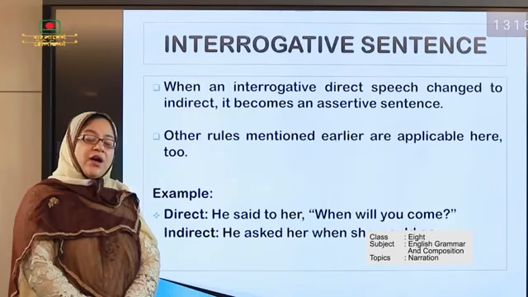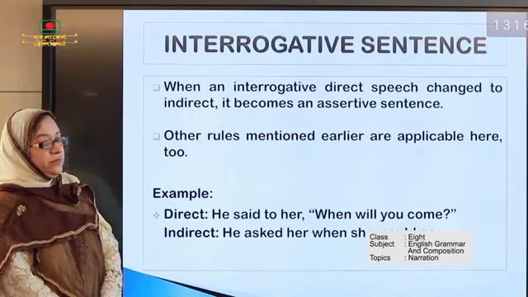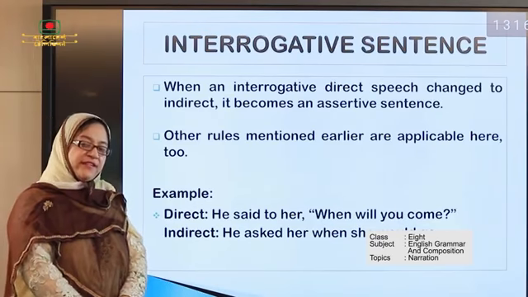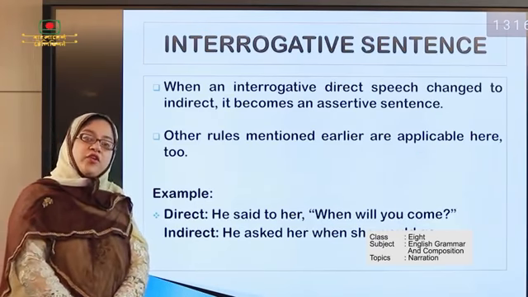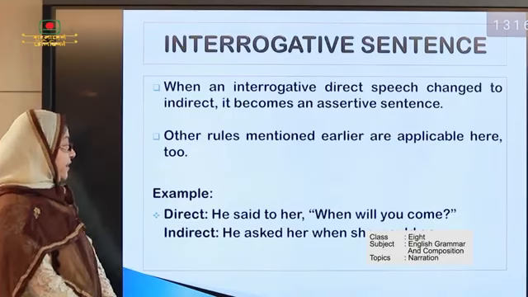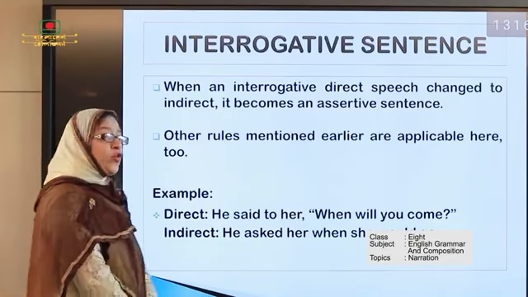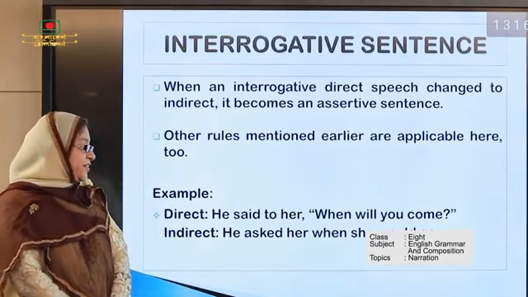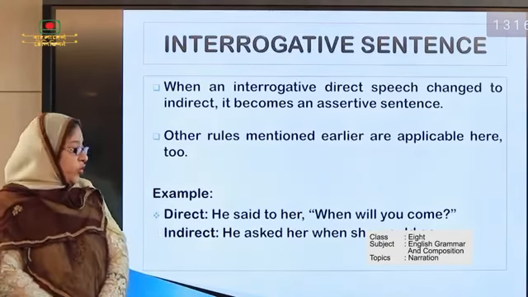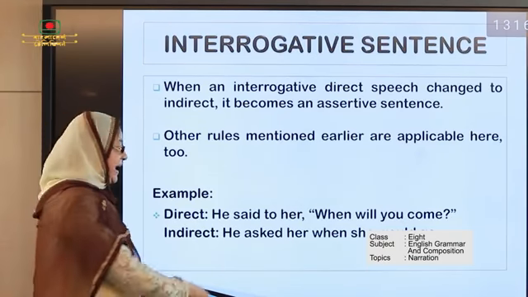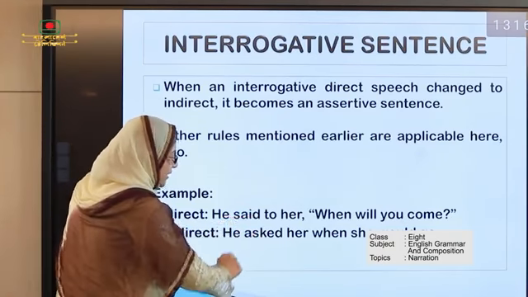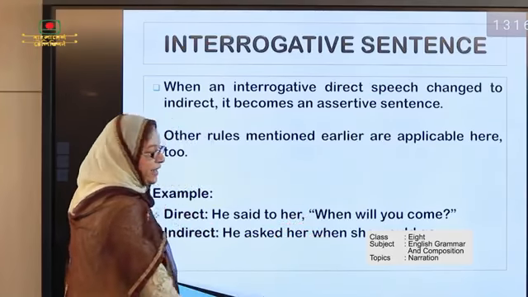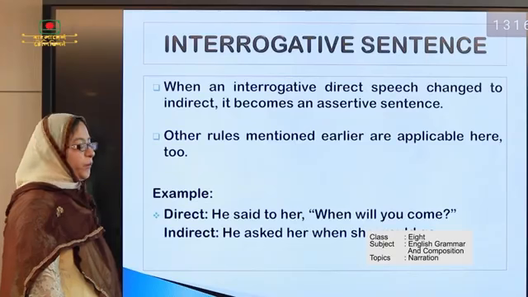Dear students, now we discuss interrogative sentences, how we change direct to indirect. Okay, there is an example. He said to her, when will you come? The answer will be, he asked her when she would go. Here you see that said to turns into asked, and will turns into would, and come changes to go.